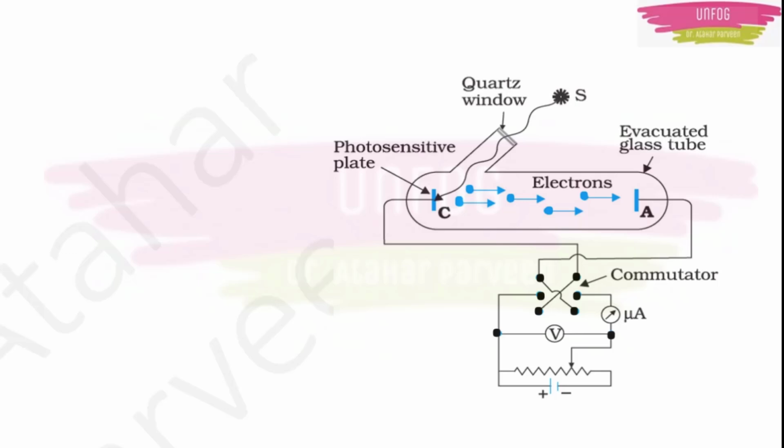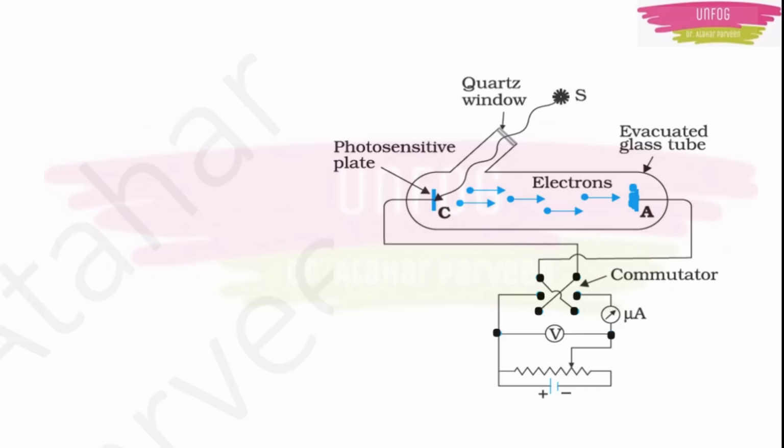It becomes the emitter because your light is getting incident on this plate. Once the light falls on this metal plate, what will happen? Electrons will get ejected, right? These electrons are being collected at A. That's why this A becomes the collector plate. Okay, C is the emitter plate and A is the collector plate.